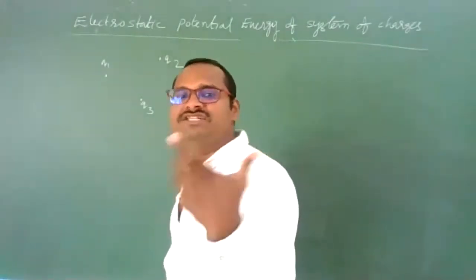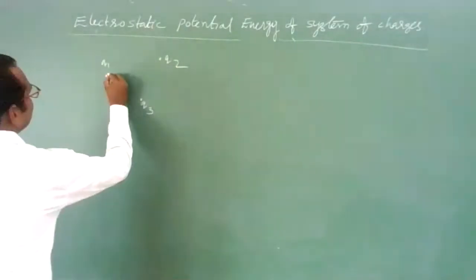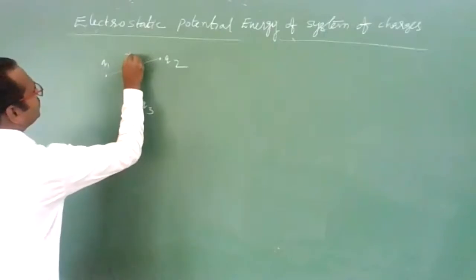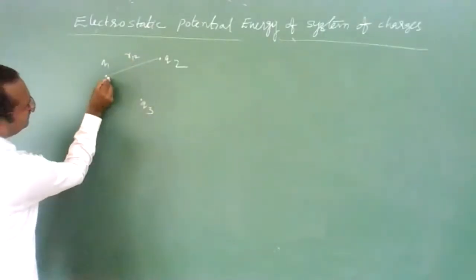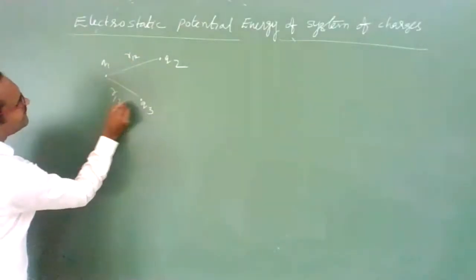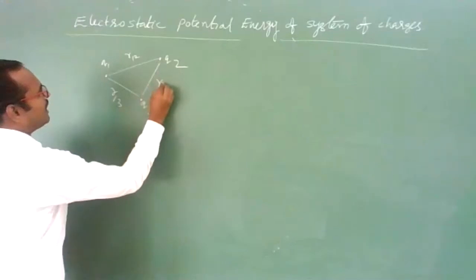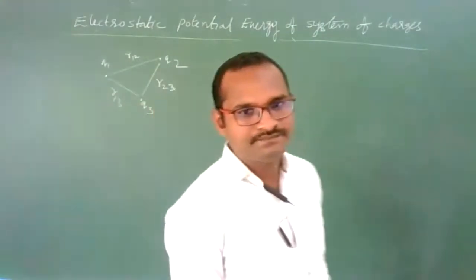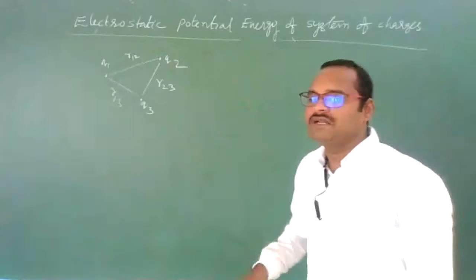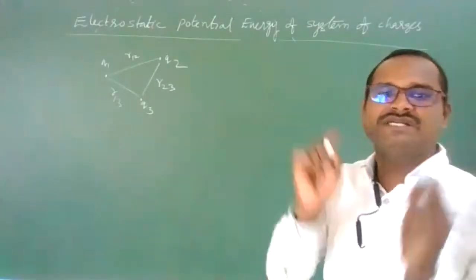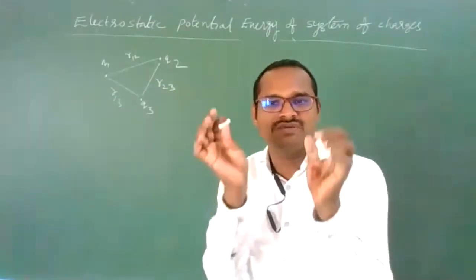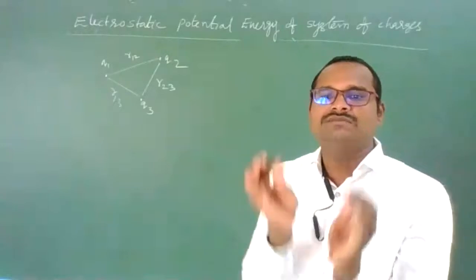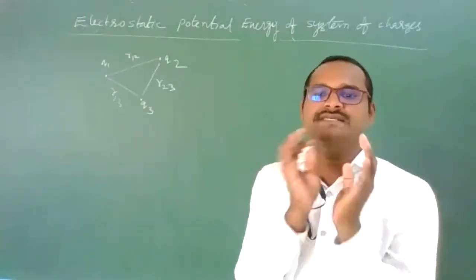First, let us see the distance between these two. This is the distance between Q1 and Q2, R12 I'll call. This is the distance between these two, R13. This is the distance between these two, R23. Now, it is one triangle with three charges Q1, Q2, Q3 at its three corners. Now, it is one system. For this system, how much potential energy is there?